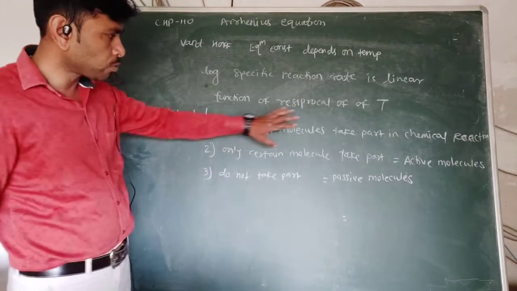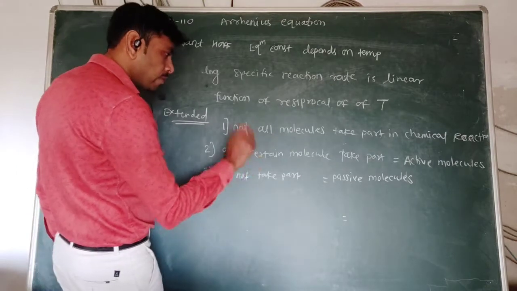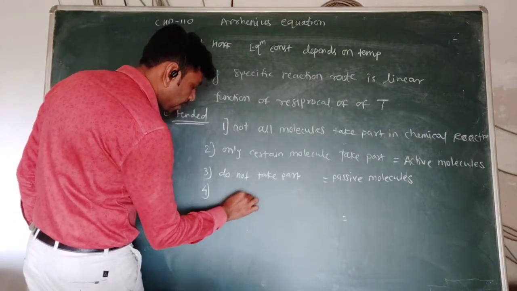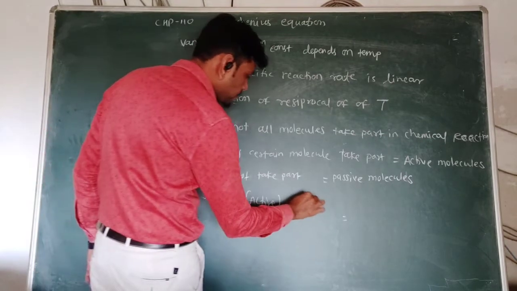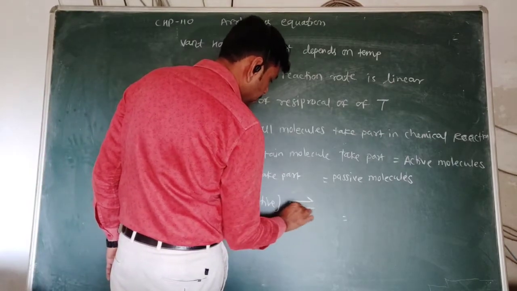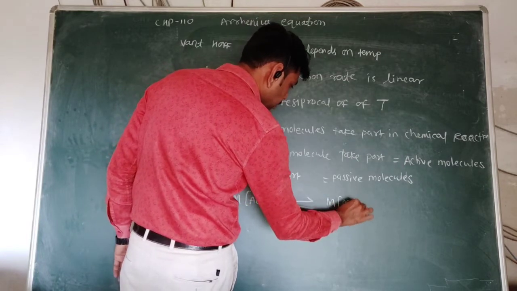There is an equilibrium between these active molecules and passive molecules.